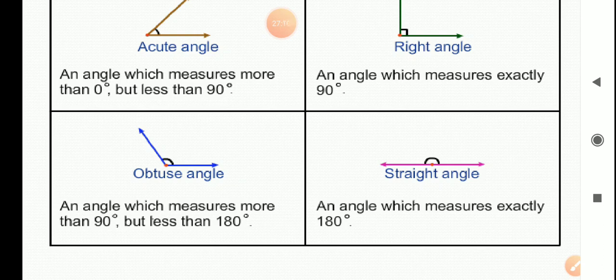According to the number of sides, polygons are named and classified. We have seen this with the help of a table, and we have solved the table with the names of polygons. Then we have seen about what are angles and different types of angles. We have seen that there are 4 types of angles: acute angle, obtuse angle, right angle, and straight angle.